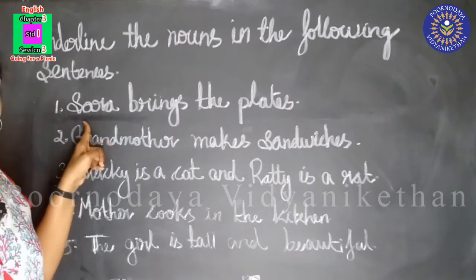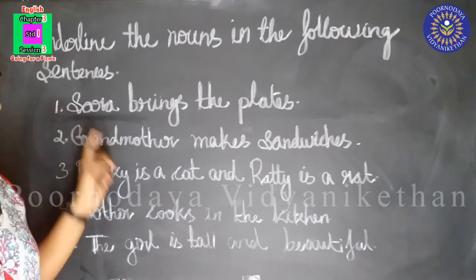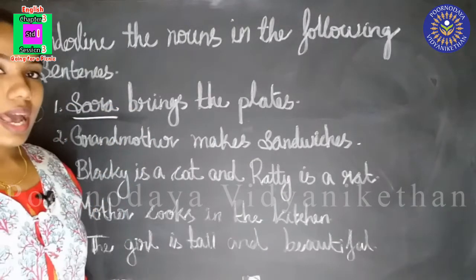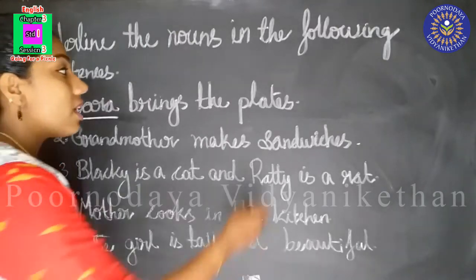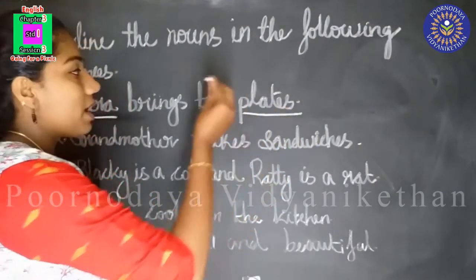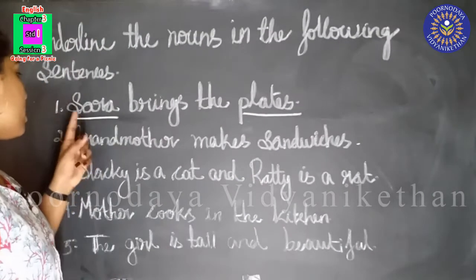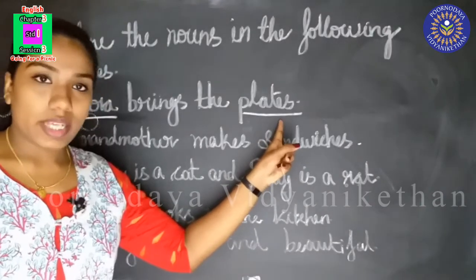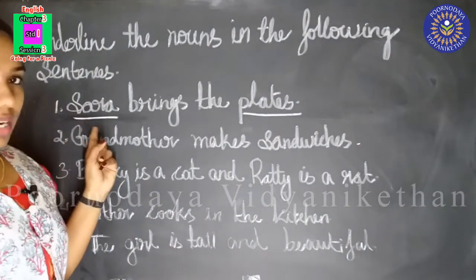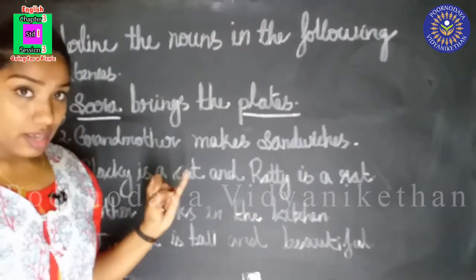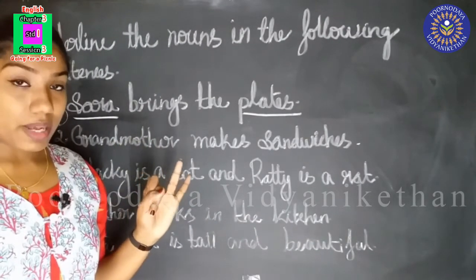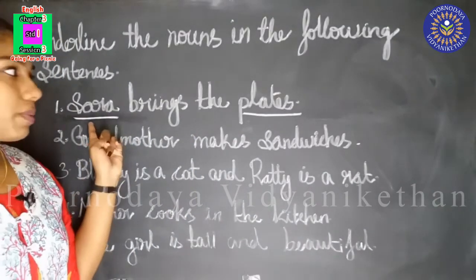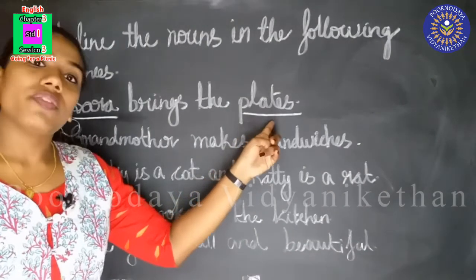Nouns are words that name persons. Okay. This is the name of a person. Persons, animals, things or places. Okay, plates is a thing here. Sarah is the name of a person and plates is the name of a thing. So nouns are words that name persons, animals, places or things. So Sarah is the name of a person, plates is the name of a thing.